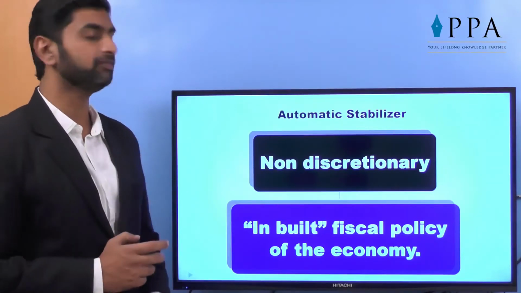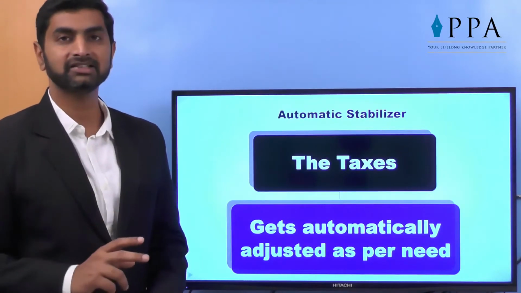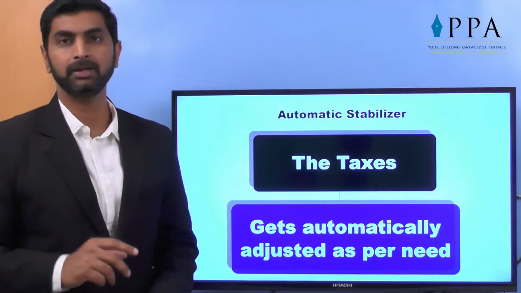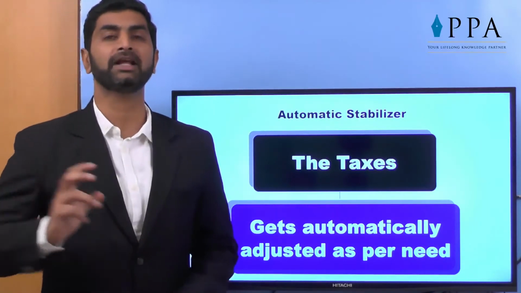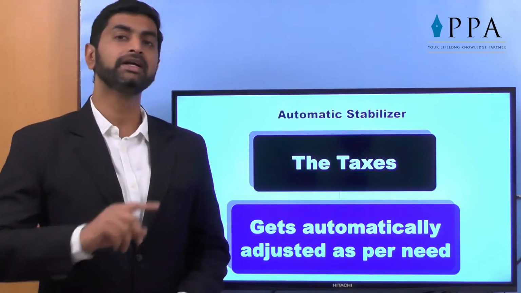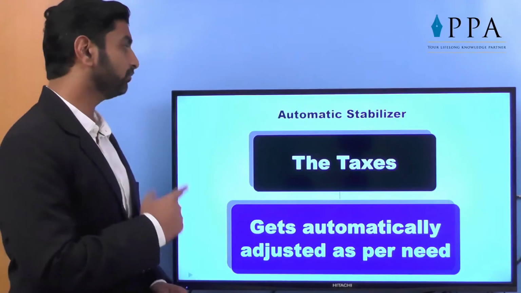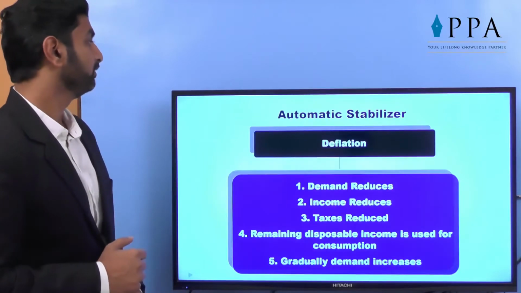It's an inbuilt fiscal policy. The taxes also get automatically adjusted if the freedom is given by government. The best example is petrol prices. Earlier the petrol prices were controlled by government, now it is in the open market. Every day the prices go up and down. So that is what an automatic stabilizer is.